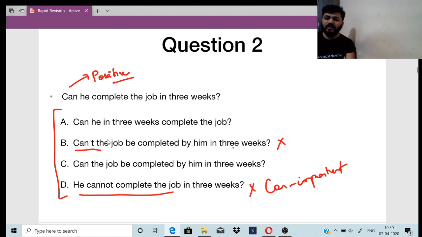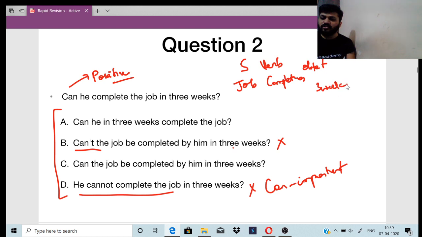So between A and B, we should find out the right one. Okay. Can he in 3 weeks complete the job? This is wrong. What I have told, it should always be the subject, verb, and the object, right? The job is the subject here. Then it should be the verb, completion, and then the object, that is the time taken, 3 weeks. So this is the format which has to be followed. So see the format properly. Job completed 3 weeks, so it follows the SVO combination: subject, verb, and object.